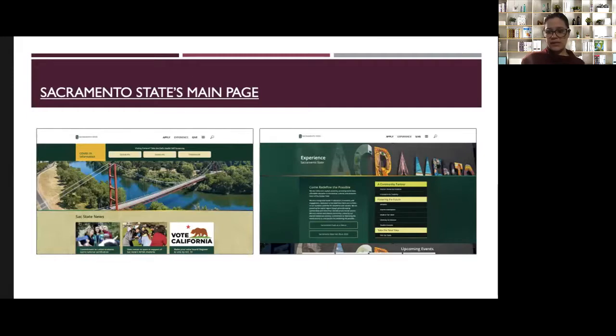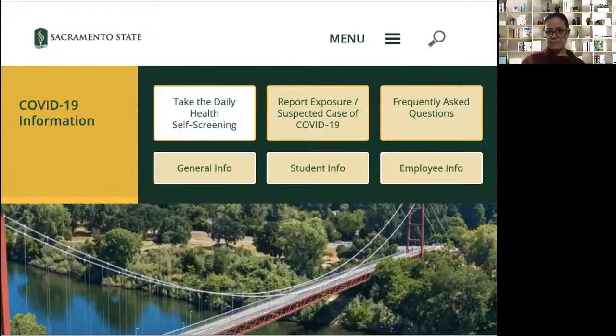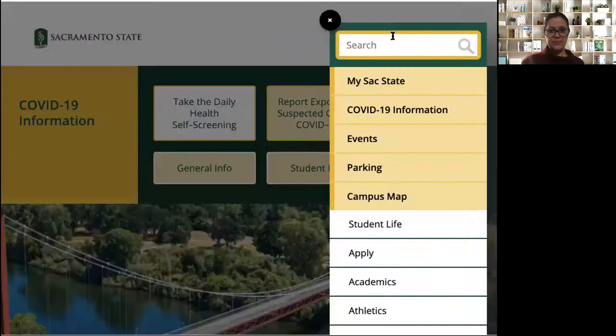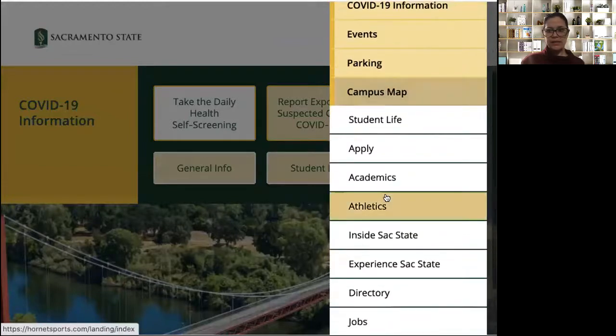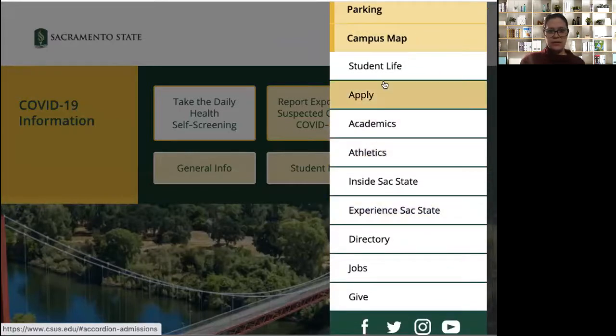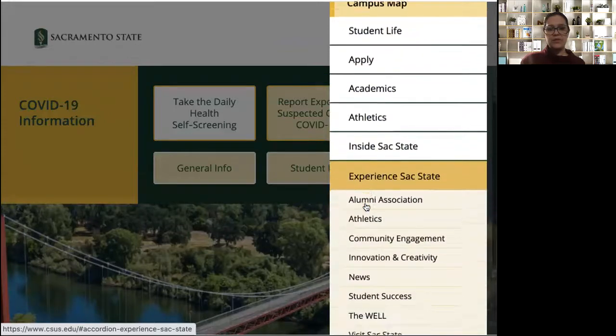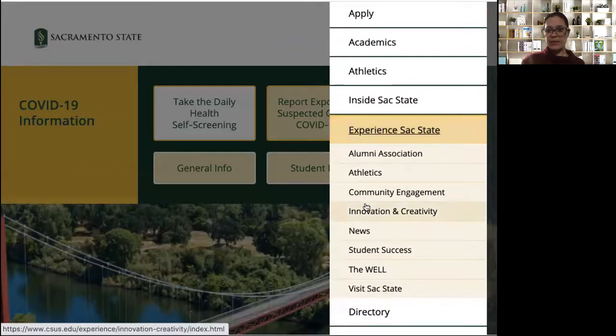you'll see this same page. But this is what it looks like from the main Sacramento State webpage. So up here, over here, it says apply, experience. And I don't know how many of you have ever clicked on this experience tab, but if you do, it brings up information that's beneficial for you to be aware of, including some resources and centers that are really good for you to know about.